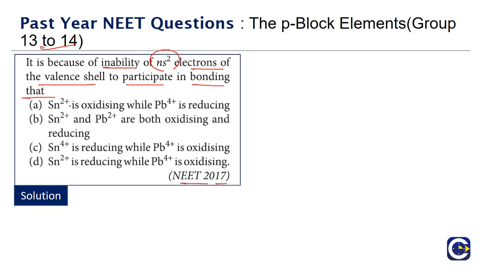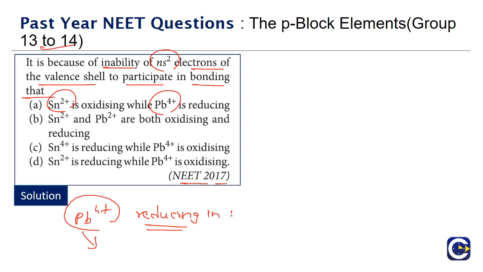Okay. Look at these options. Sn2+ is oxidizing while Pb4+ is reducing. See, when we say Pb4+ is reducing, what does it mean? When we say something is reducing in nature, it basically means this itself must undergo oxidation.